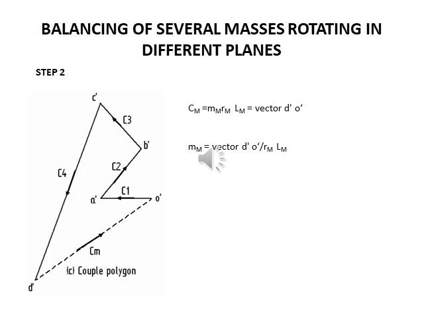So mm is vector d dash o dash upon rm, lm. From this the value of mm in plane M can be determined, and the angle of inclination phi of this mass may be measured from figure B.